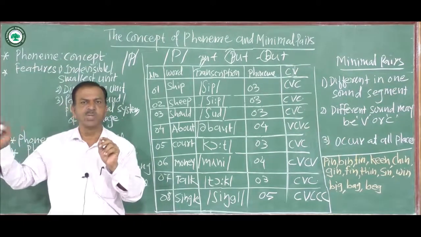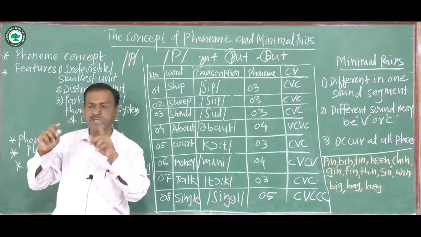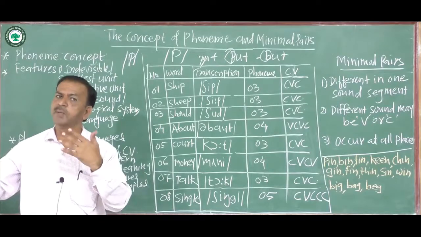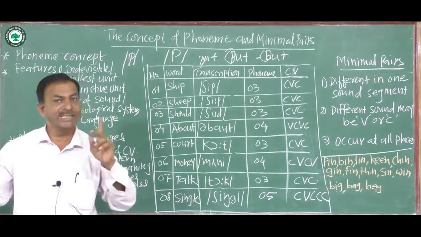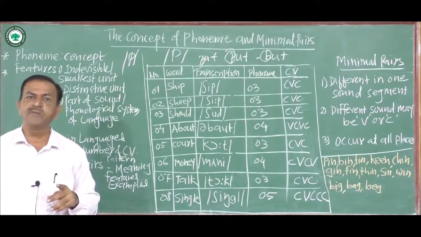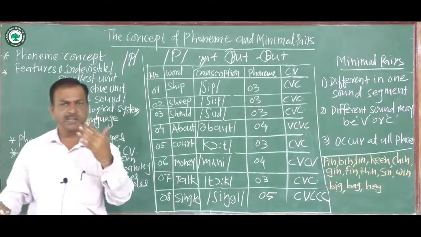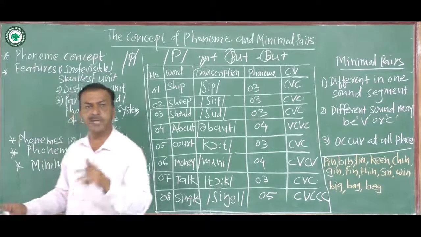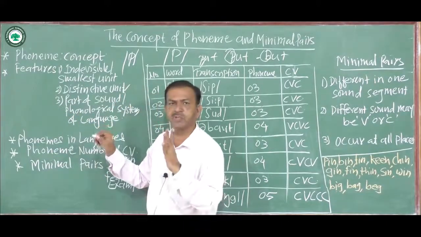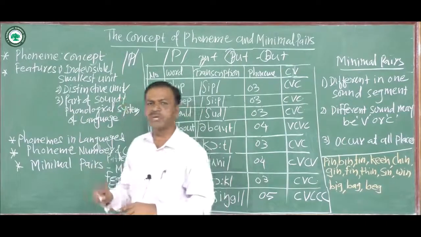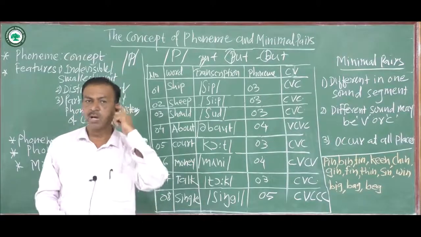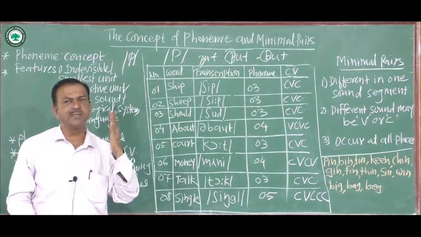We change one phoneme and the meaning of the word changes. So this is the second feature of the phoneme: it is the smallest, indivisible unit, and it is a distinctive unit. The third feature we are going to study is that it is a part of the sound or phonological system of the language.